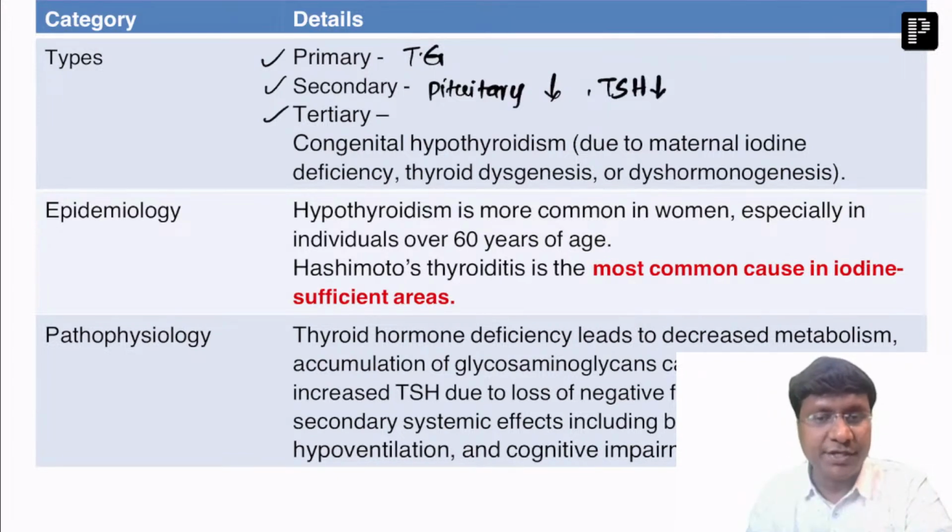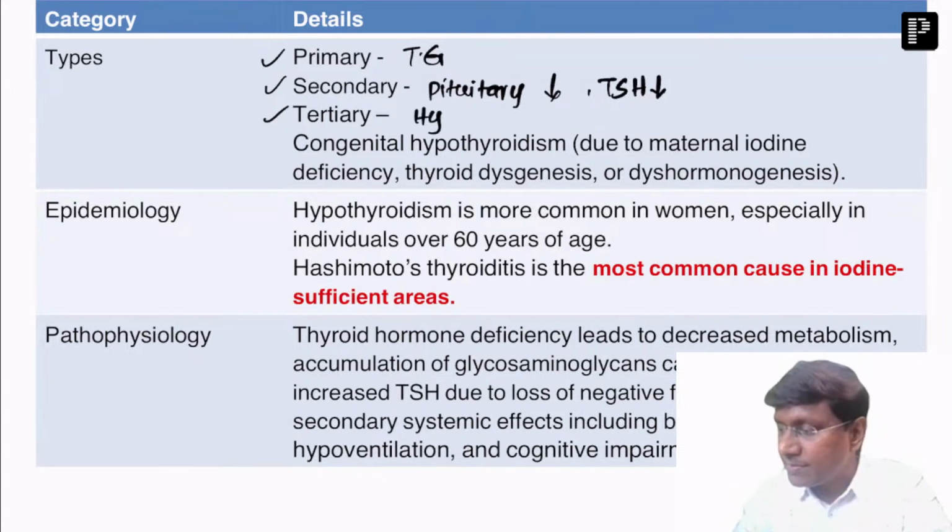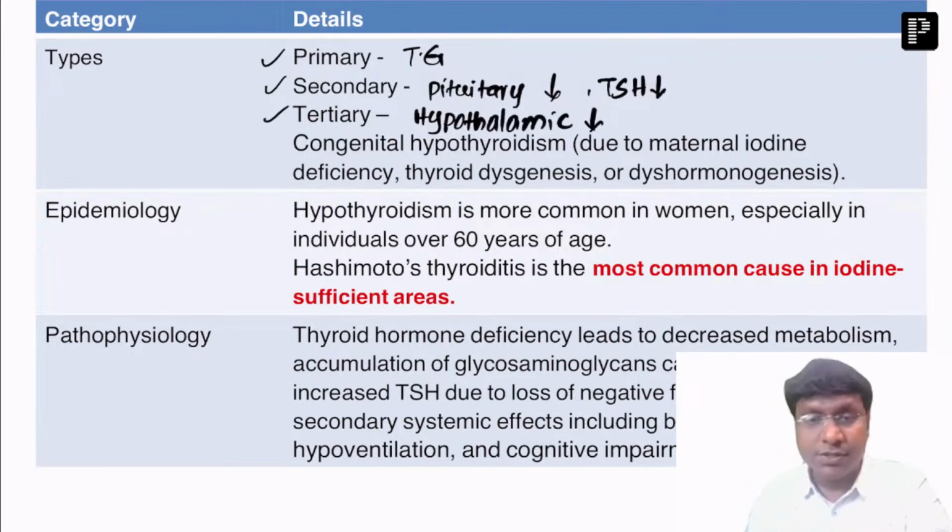Then you take the tertiary causes for hypothyroidism. This will be hypothalamic failure, right? Because of this hypothalamic failure, the TRH will be reduced, and that will result in the tertiary cause for hypothyroidism. Then I was discussing the congenital hypothyroidism.